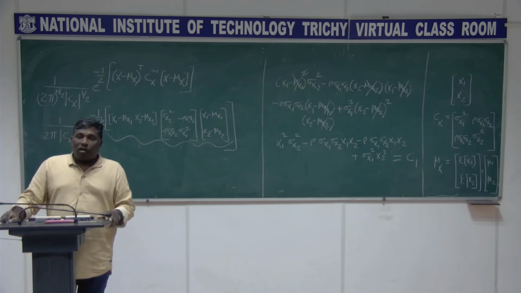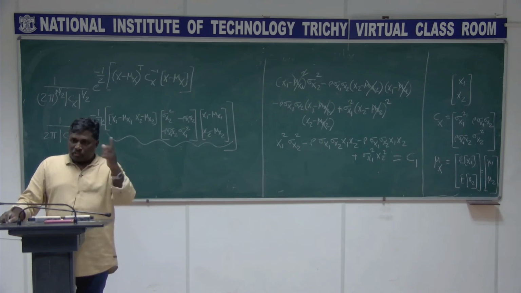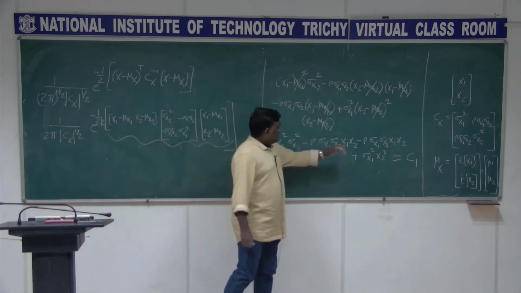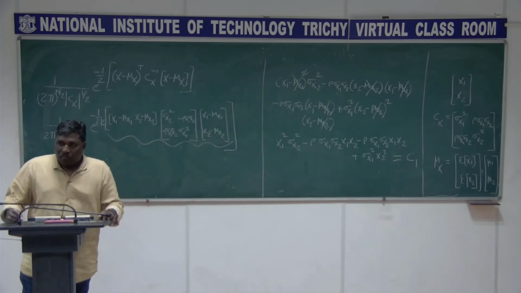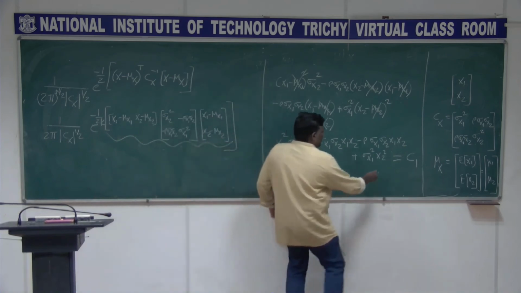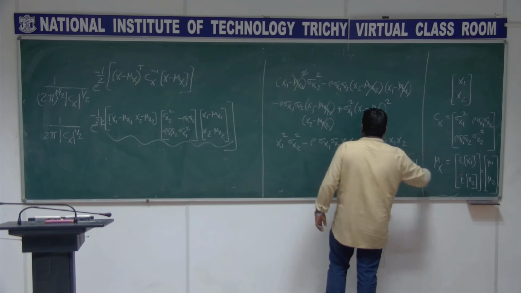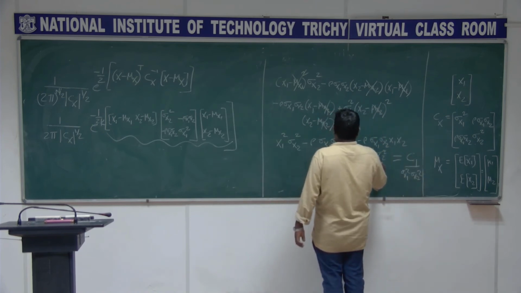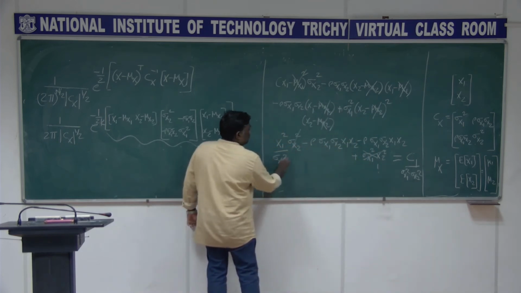The set of all values of x1 and x2 satisfying this expression is what we call the contour of x1 x2, right? So again, if I divide everything by sigma x1 squared sigma x2 square, the right hand side is still going to be some constant, and this is going to be 1 in this.